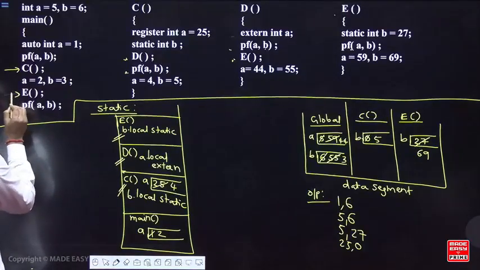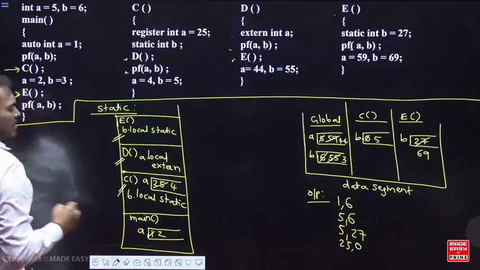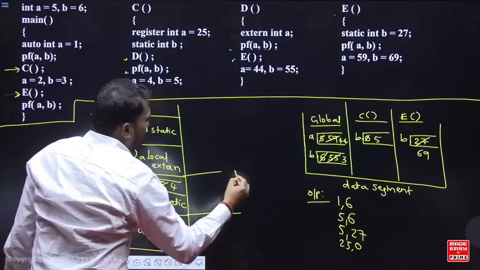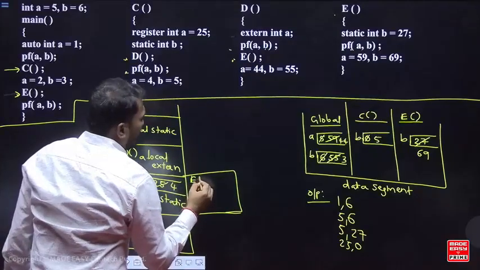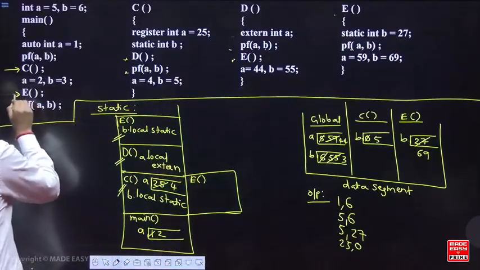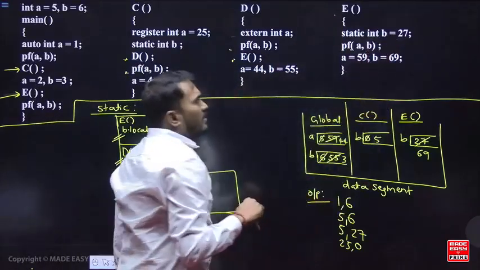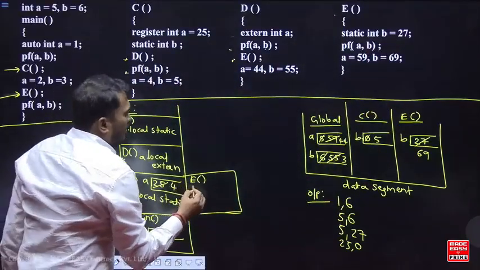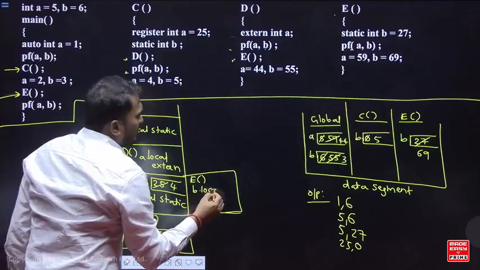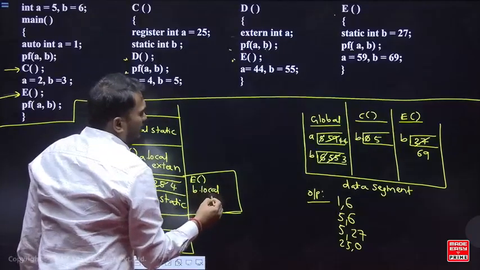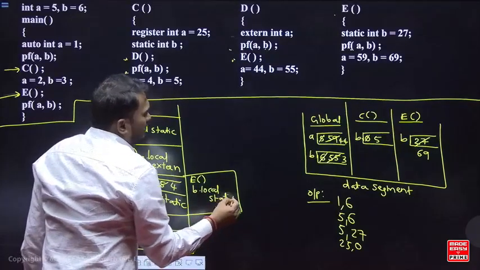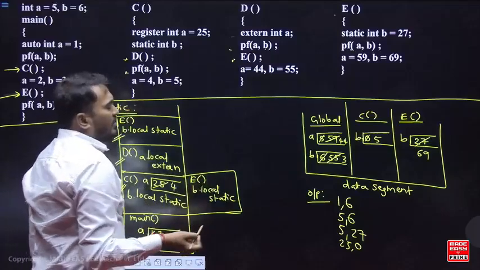Next, now after that you call the E function. When you call the function E, again the function E will be pushed into the stack. So you will come here. Once you come here, static. By looking at the static, it will skip. Okay, so static देखते हैं क्या करेगा? So skip. Okay, now understand. So B local, static. I am writing just for understanding purpose.